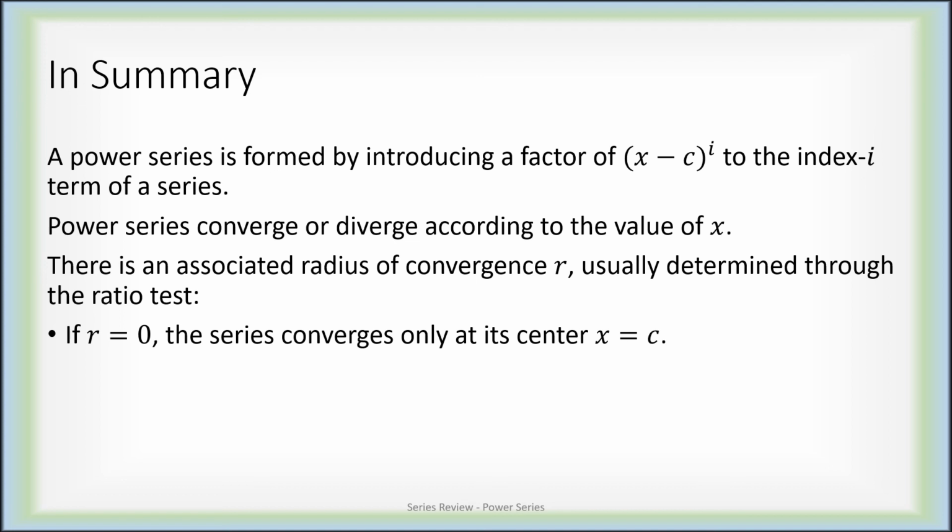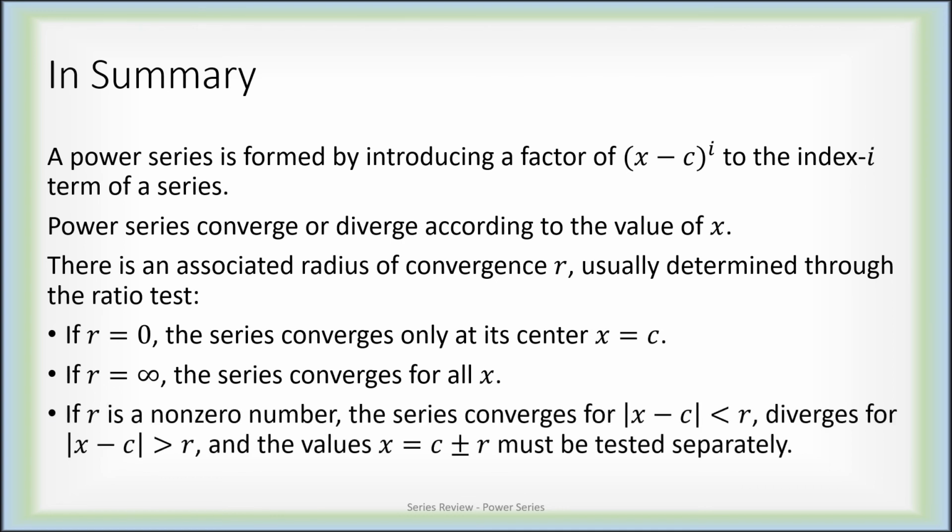If this radius of convergence is 0, that means the series converges only at the center, x equals c. If the radius is infinite, this is equivalent to saying that the series converges for every x. Or there may be a non-zero finite number r. Therefore, the series converges when the absolute value of x minus c is less than r, diverges when the absolute value of x minus c is bigger than r, and specifically when the absolute value of x minus c equals r, in other words, when c plus or minus r is the value of x, those two specific values will generally be tested separately to determine whether or not the series converges there.